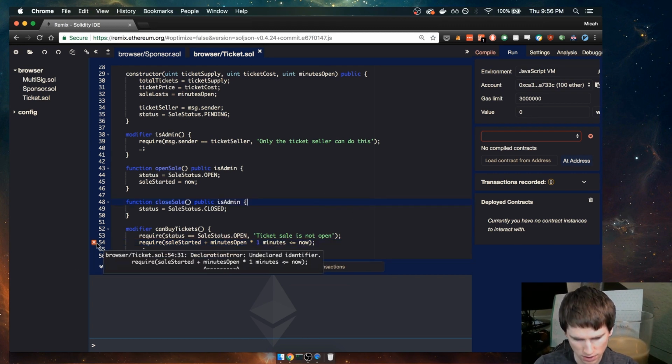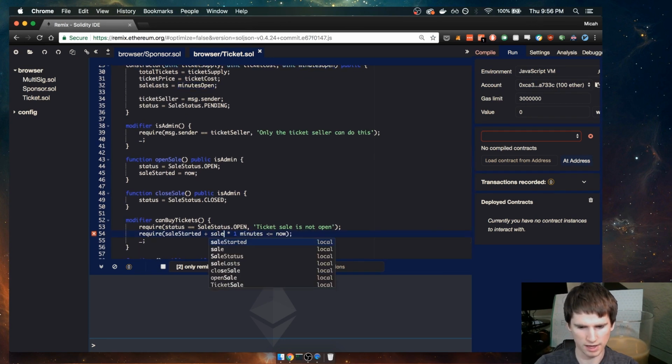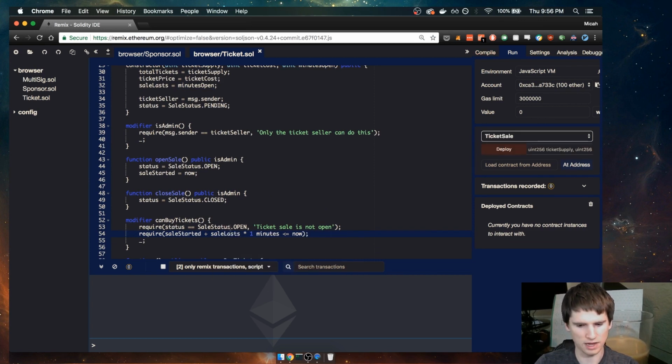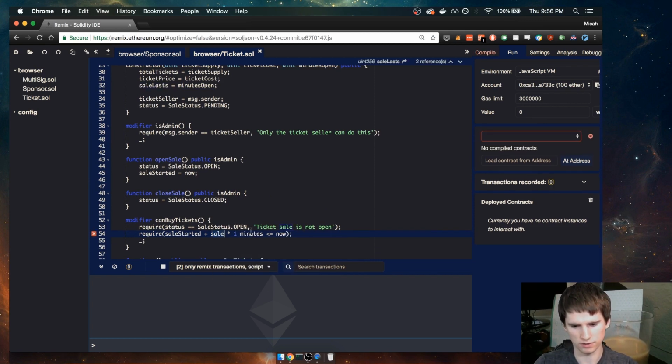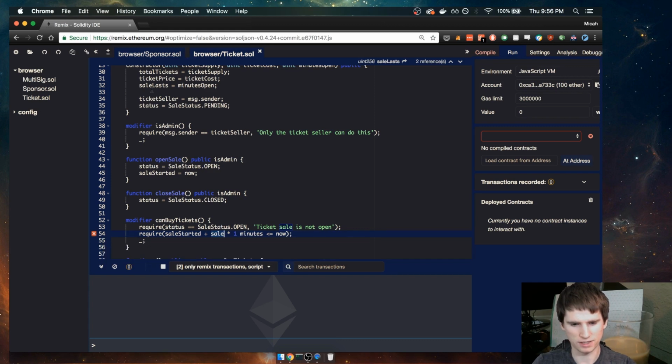Alright, what's this saying? Unexpected minutes open, sale last is what we called that. So that error was saying undeclared identifier because I used the wrong variable name. I actually wanted sale last, not minutes open.